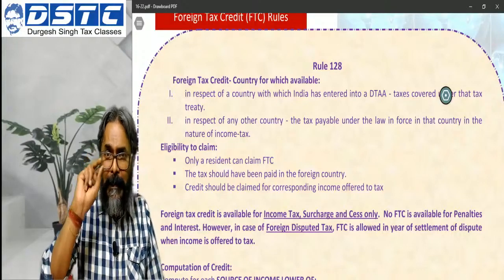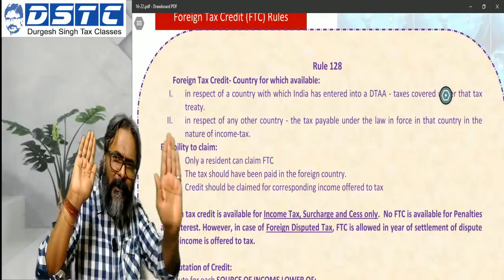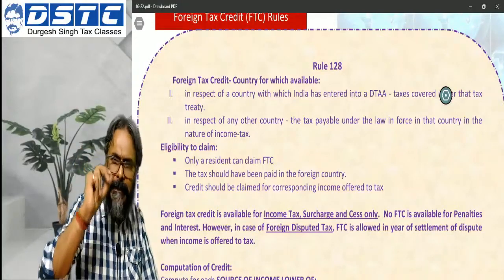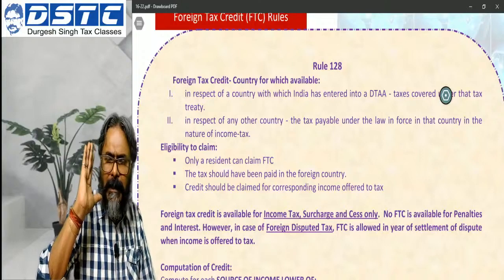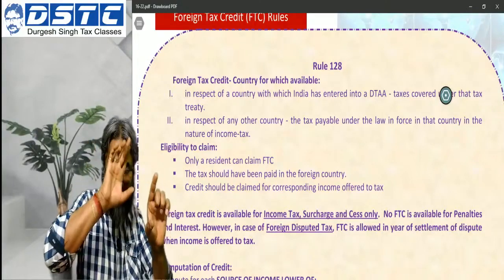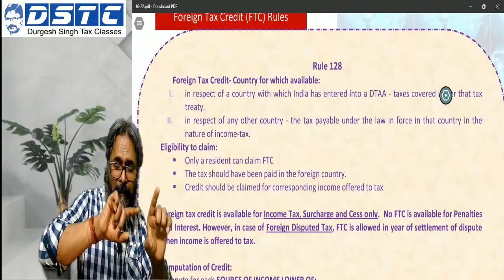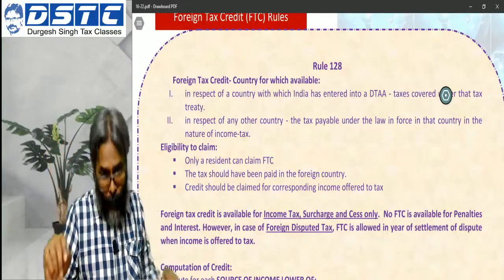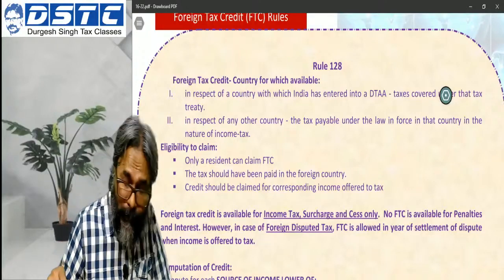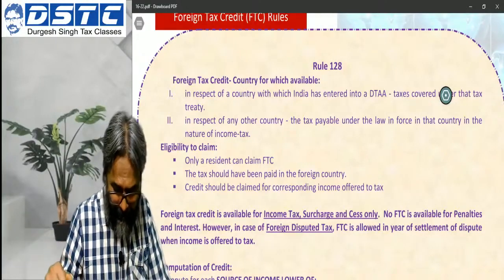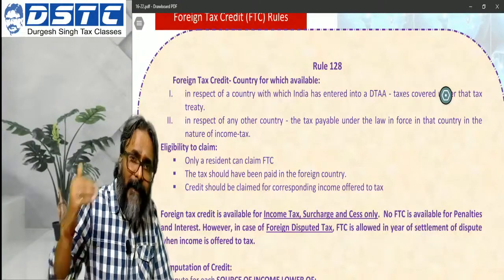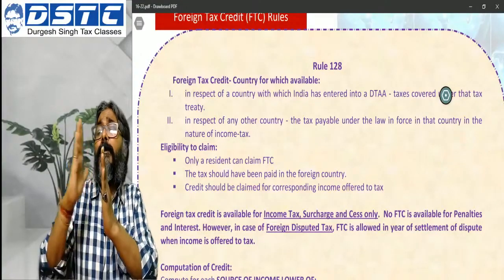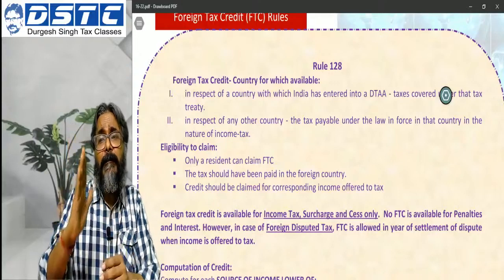Second part, let us try to tweak the same Mr. John example. Let us try to tweak this particular case study a bit. Now, if the treaty says that the said income may also be taxed in the country of source, which in my example is India, but not more than say two cases.